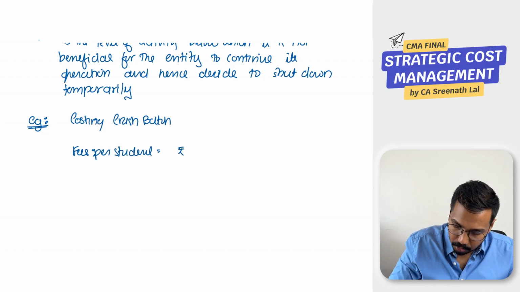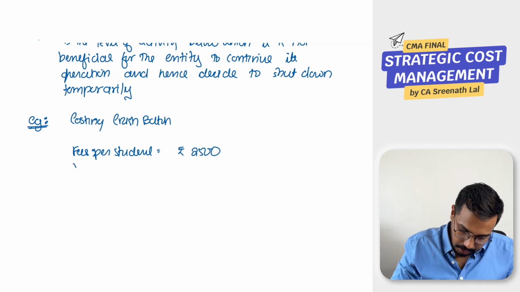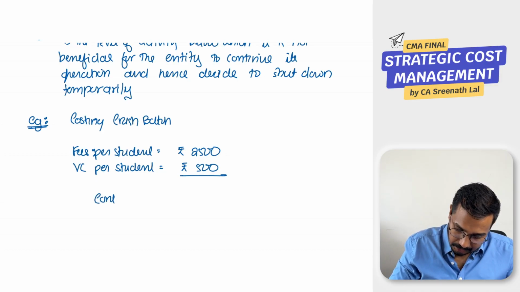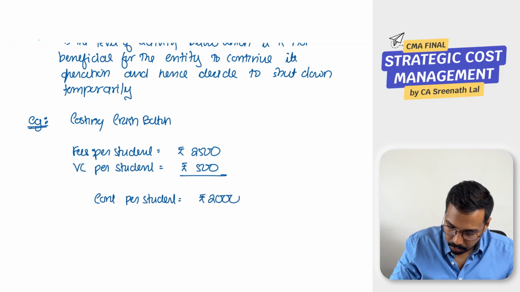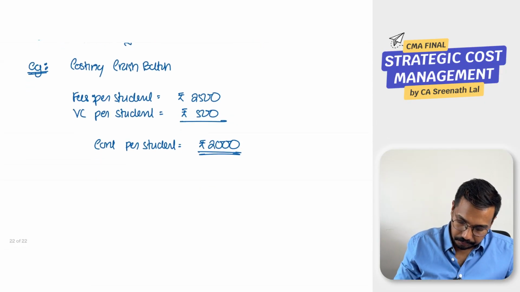Say fee per student is rupees 2500, and you have already assessed the variable cost. Variable cost per student will be rupees 500, which means from each student the contribution will be rupees 2000. Clear? This information you already have.